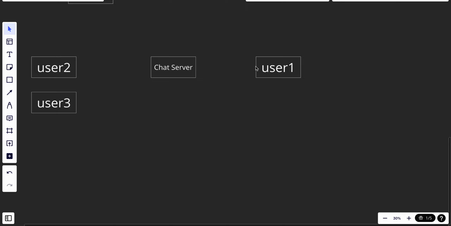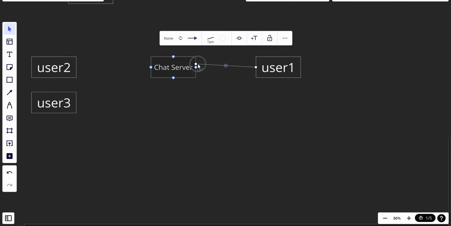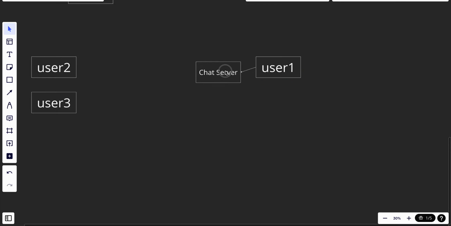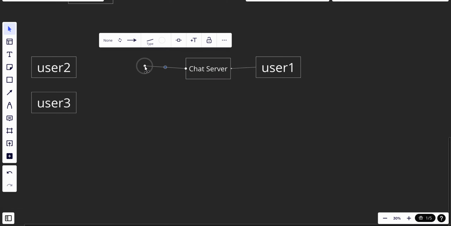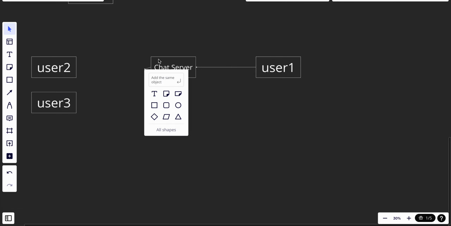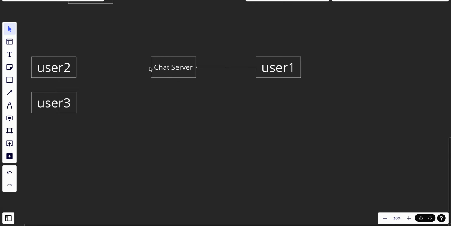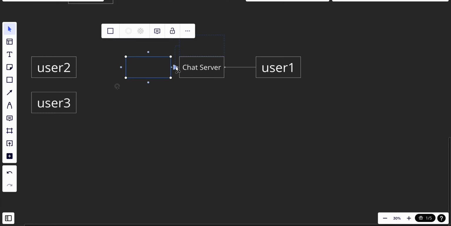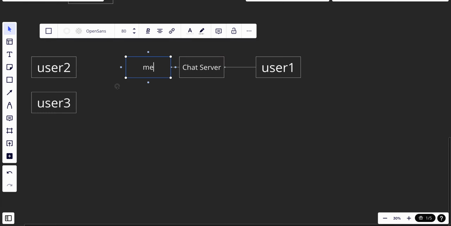So basically, user one will send the messages to the chat server, and the chat server will send the messages to a message queue.